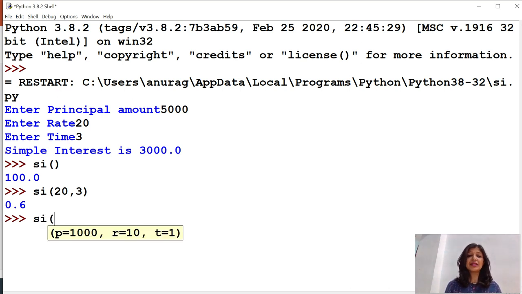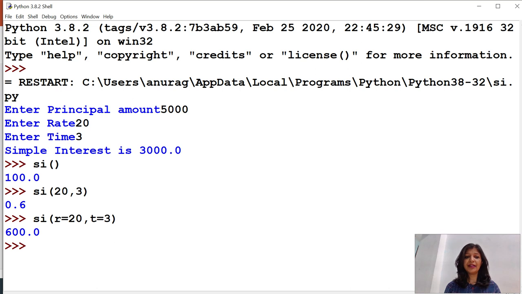and I will pass this call. Suppose I want to take 1000 as the default value. So okay, I will leave it and I will pass r equal to 20 because I want the rate as 20% and t as 3. So when I call this, it will work perfectly. So this is the use of keyword argument. Now the fourth one is the variable length argument.